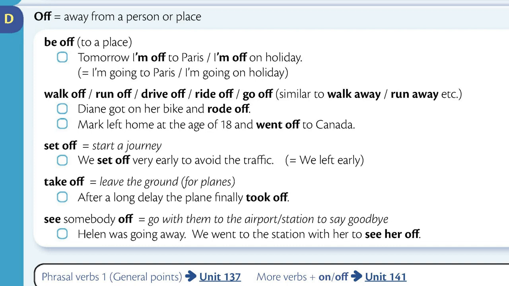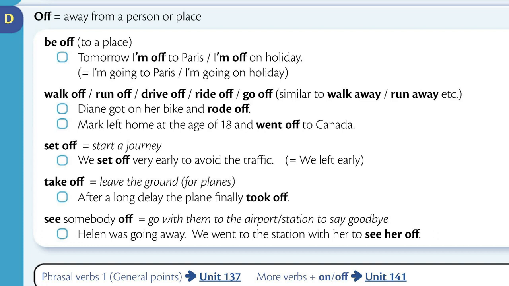Walk off, run off, drive off, ride off, go off. Similar to walk away or run away, etc. Diane got on her bike and rode off. Mark left home at the age of 18 and went off to Canada.